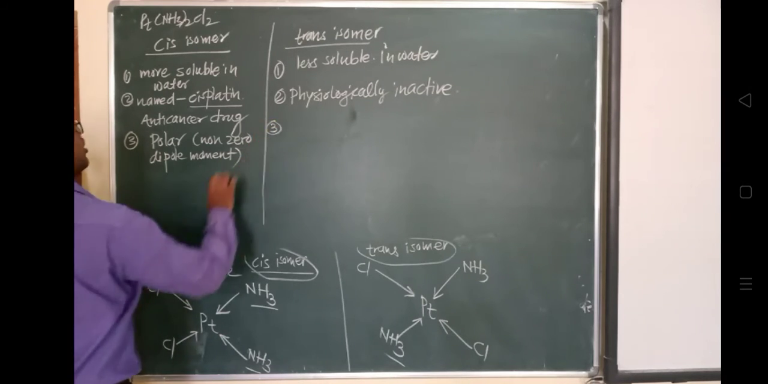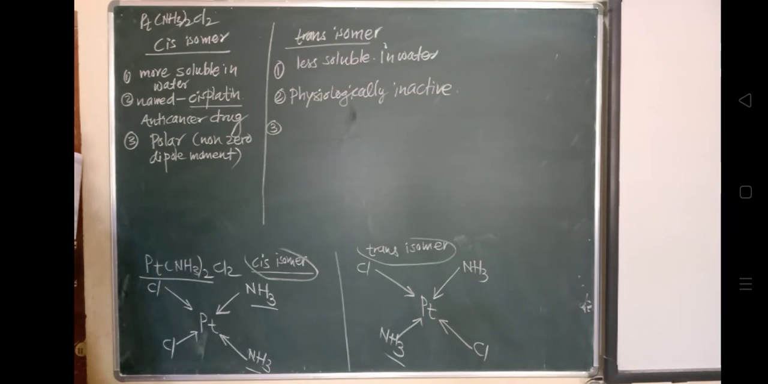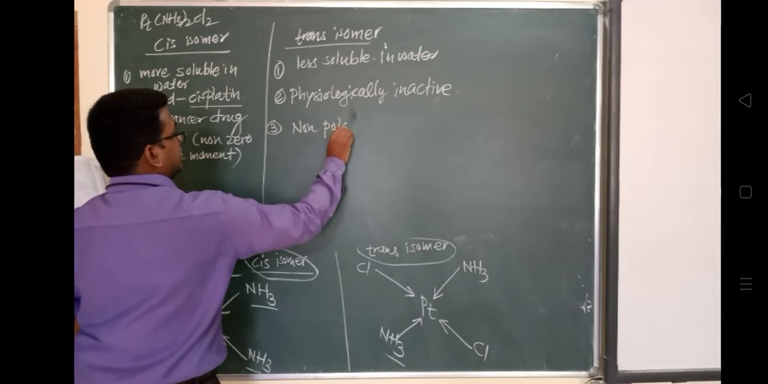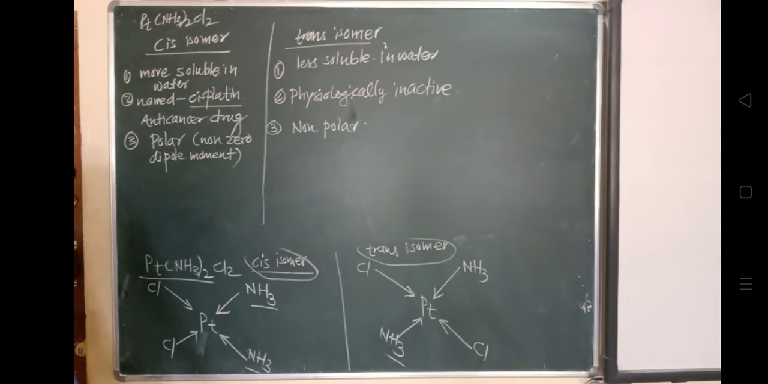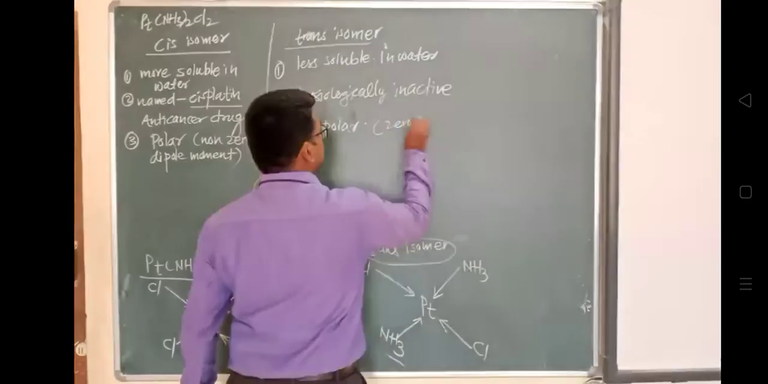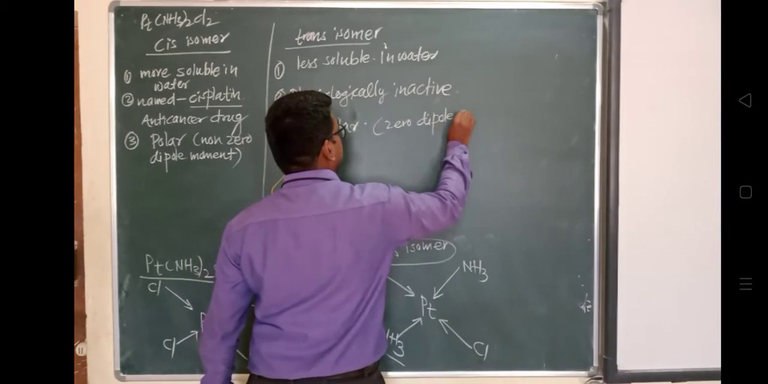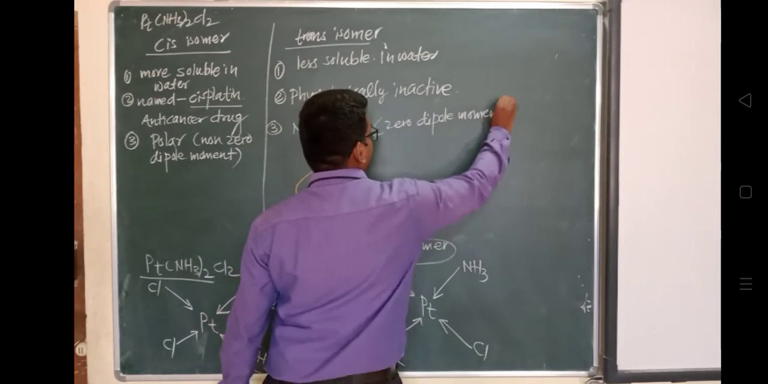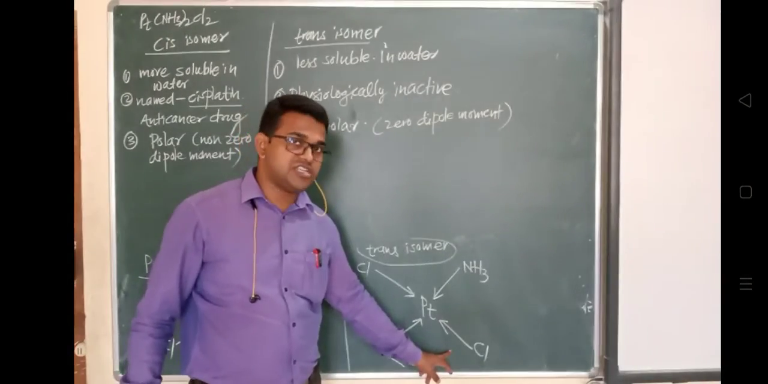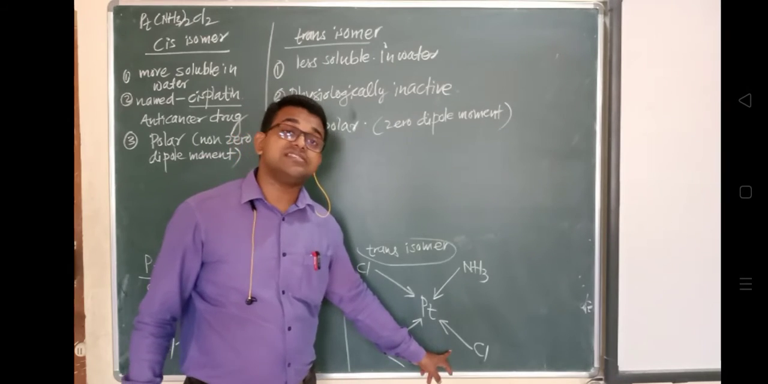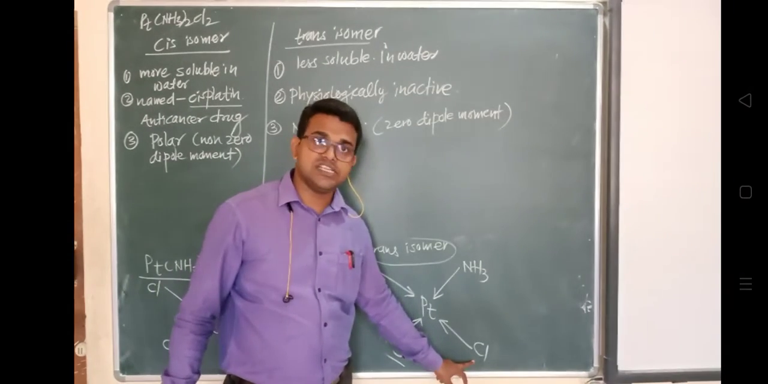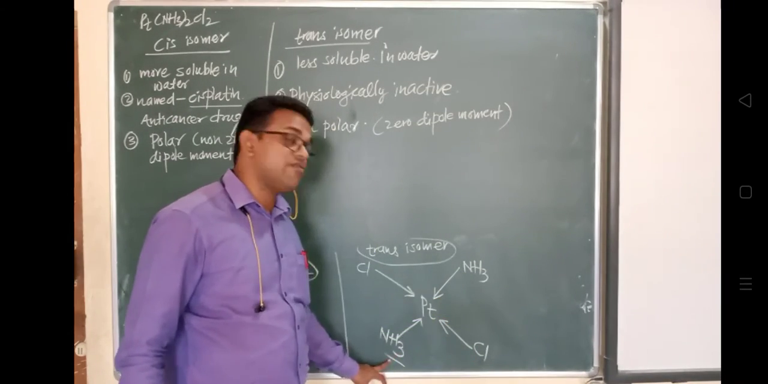But in case of the trans isomer, it is non-polar. Why is it non-polar? It means there will be a zero dipole moment. Why does it have a zero dipole moment? We will see the reason. Have a look at these two chlorines. They are in opposite directions, so the dipoles will cancel each other. The dipole moment of this chlorine atom and this chlorine atom will cancel each other, and the dipole moment of this ammonia and this ammonia will cancel each other.